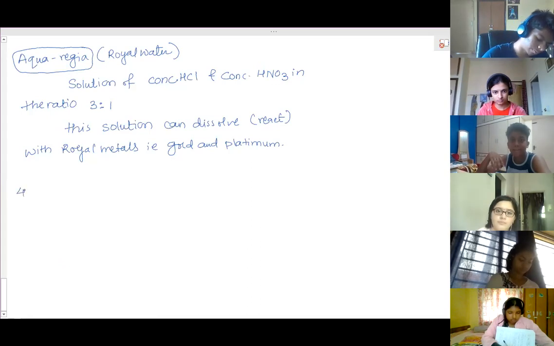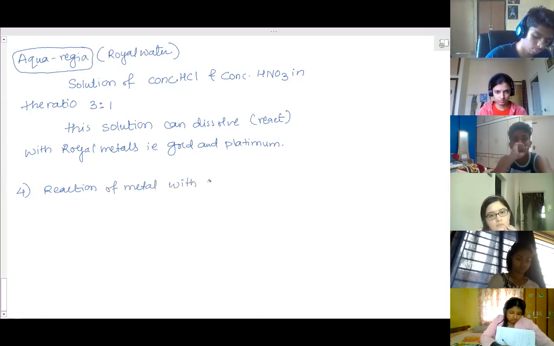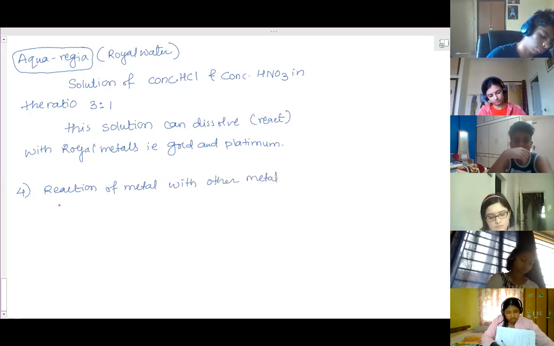Then fourth is reaction of metal with other metal compounds. So one metal reacts with other metal compounds. That means displacement reaction.